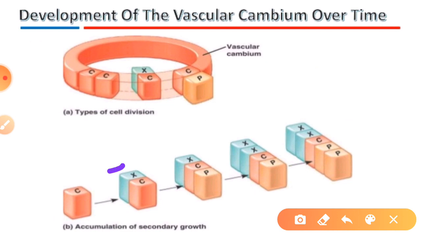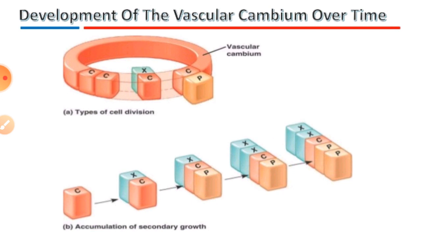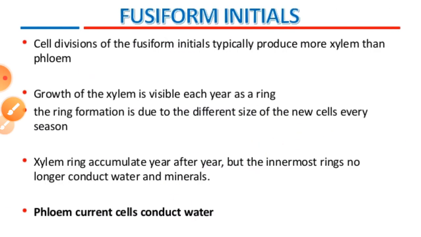This is the xylem, this is the cambium, this is the phloem. They are always arranged like this. This process takes place over there, where the cambium starts dividing, with xylem on the inner side and phloem on the outer side, so it starts to develop there.